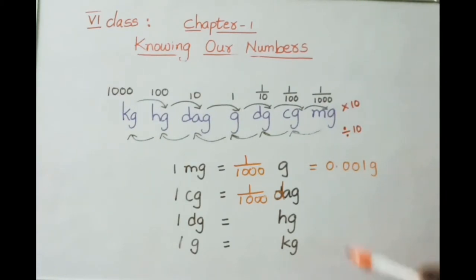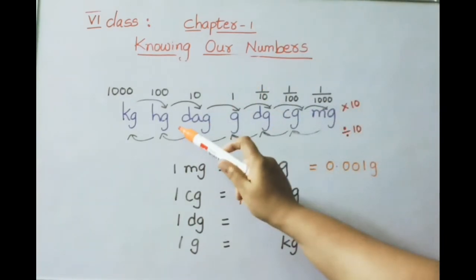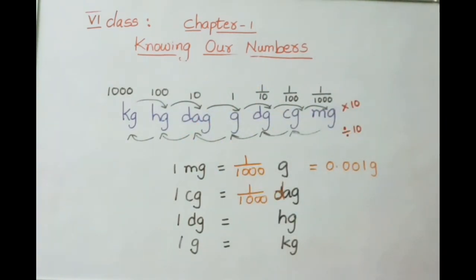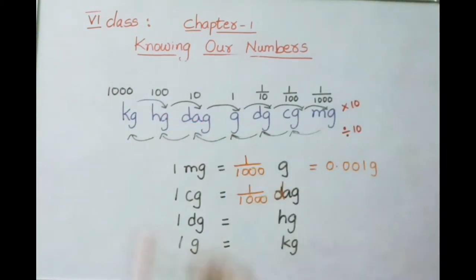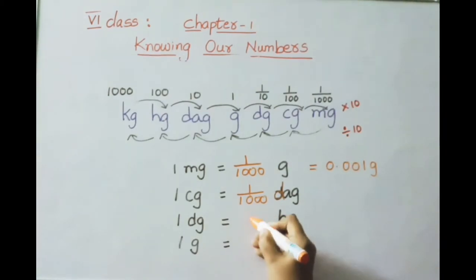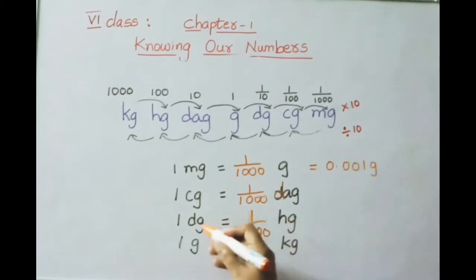Check next. 1 decigram to how many hectograms? So check how many places? 1, 2, 3. So 3 places. So what you will write now? 1 by 1000 hectogram. So 1 decigram equals 1 by 1000 hectogram.